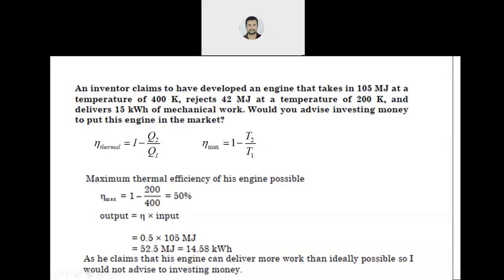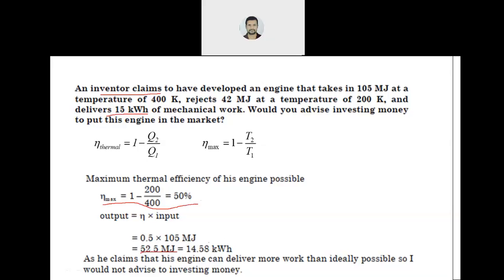Why are we converting to kilowatt hour? Good question. The reason lies in the question. Here it is given that it delivers 15 kilowatt hour of work. This is the claim given by the inventor. But how much should it deliver? For this you have to calculate the maximum efficiency. From the maximum efficiency you have found 52.5 megajoule of work. Now in kilowatt hour.